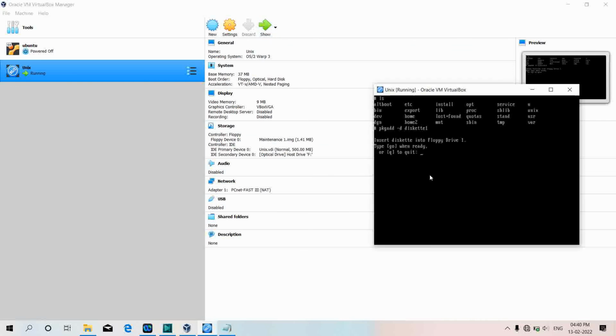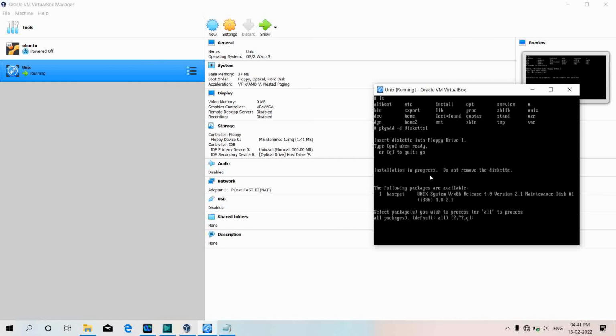And after adding that maintenance disk image, I'll type go for it, and as you can see, the installation in progress message has shown over here.